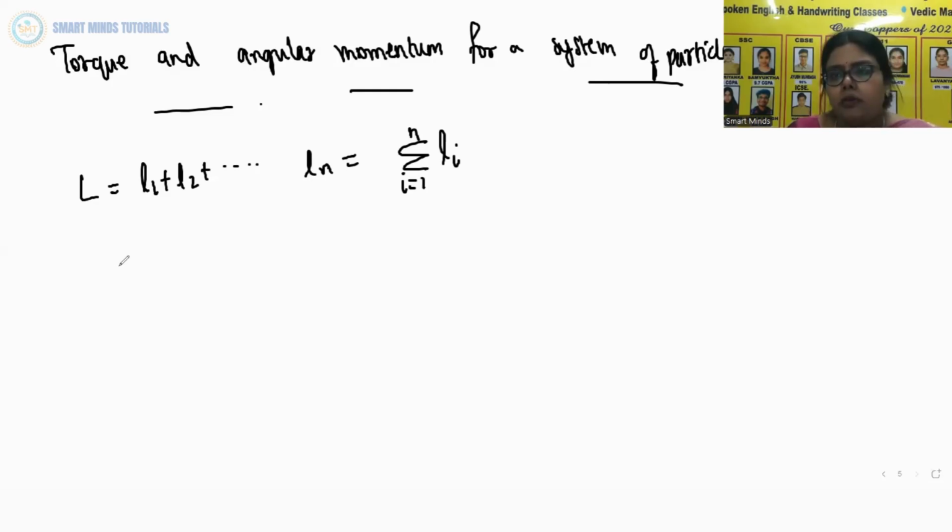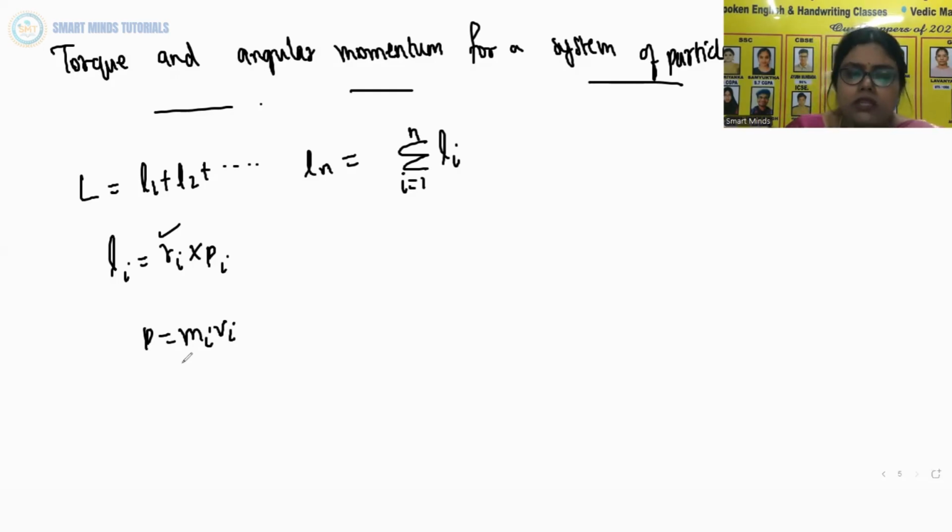So the angular momentum of the ith particle is Li equals Ri cross Pi, where Ri is the position vector of the ith particle with respect to a given origin, and P equals mi vi, because P stands for momentum and momentum is mass into velocity. So this is the linear momentum.